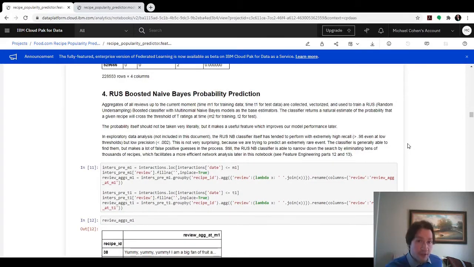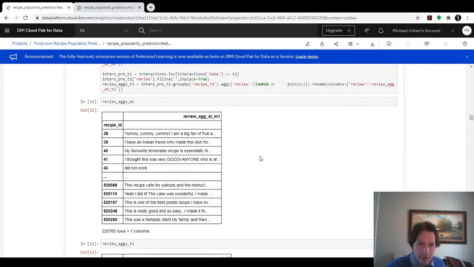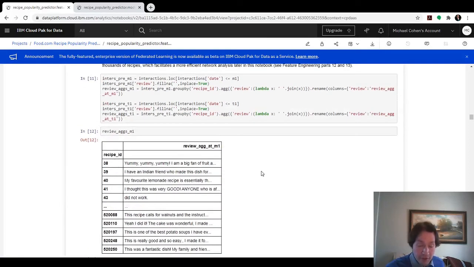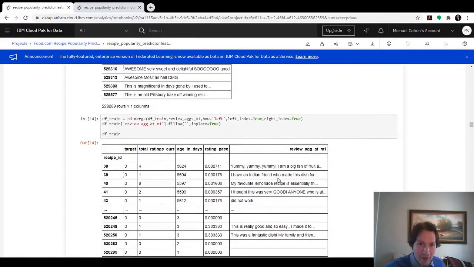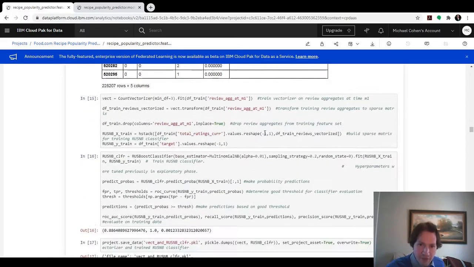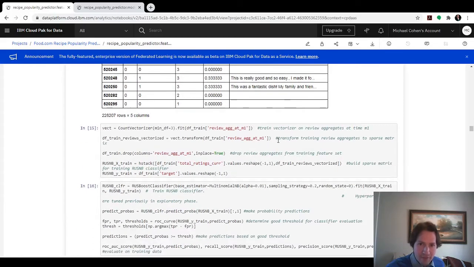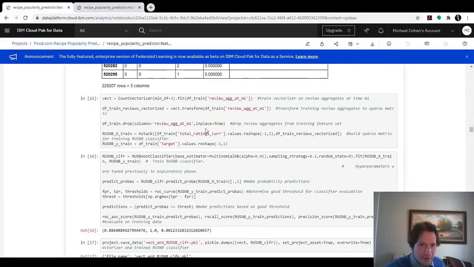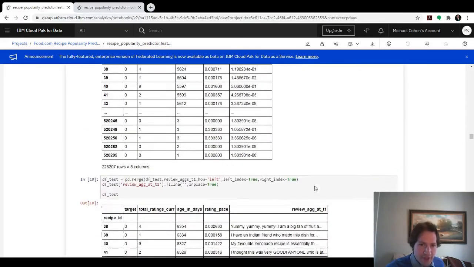Step 4 is the RUS boosted naive Bayes model being trained. So here text data is aggregated using the Natural Language Toolkit and cleaned up. And then we train the model on it. We vectorize the text into a giant sparse matrix and train the model on it, and we output these predictions for the training set and the test set.